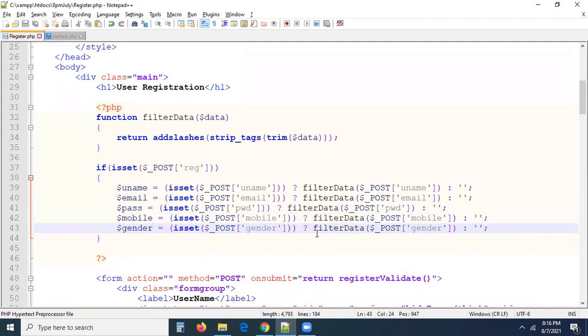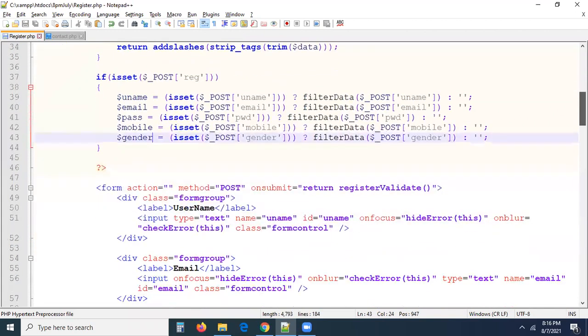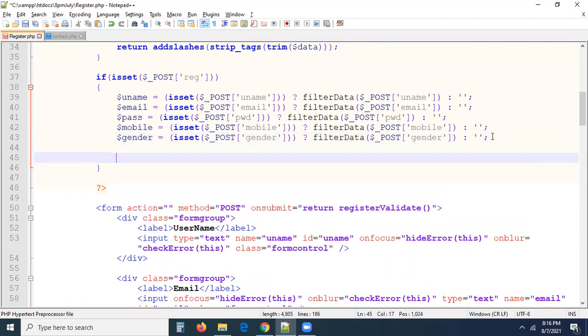So I think you may have doubts, sir. We didn't get the confirm password. Confirm password is not required actually. One is enough, na? Password and confirm password, anyhow, both are the same, right? We don't want to get both values here, and two columns we don't need to create in the DB. Okay, this is enough, right? So your data is collected, guys.